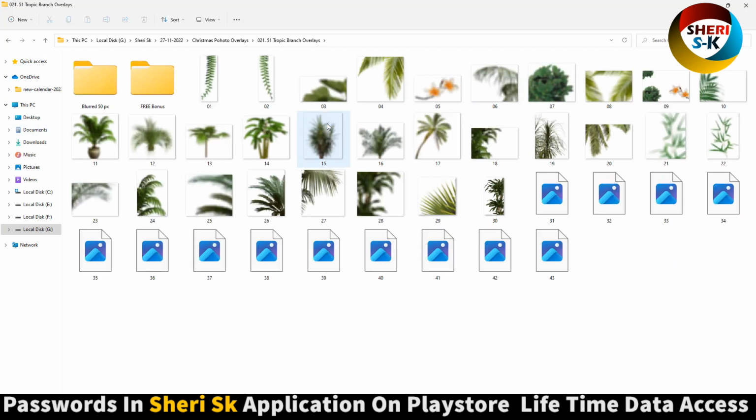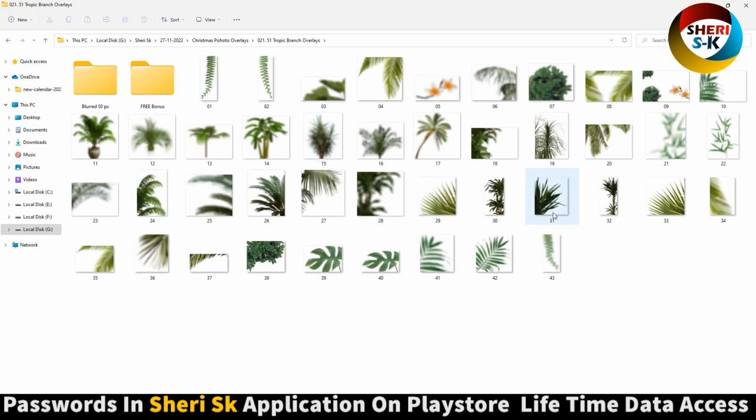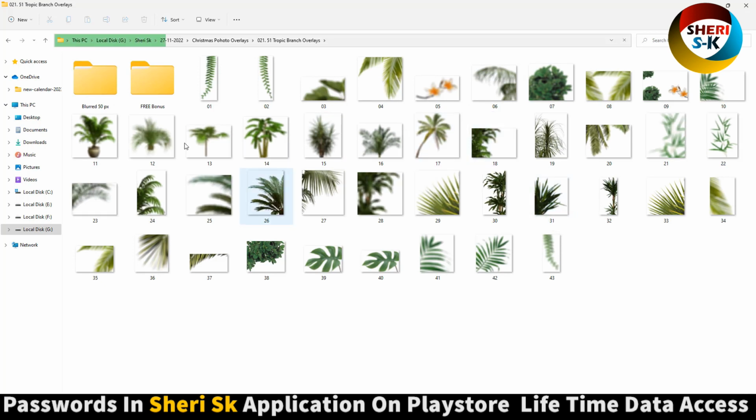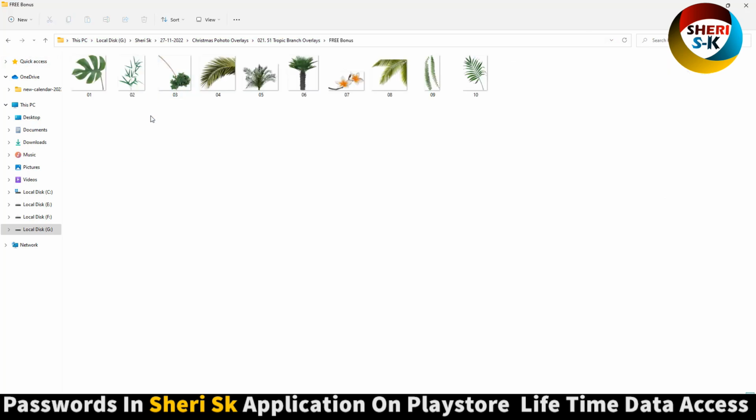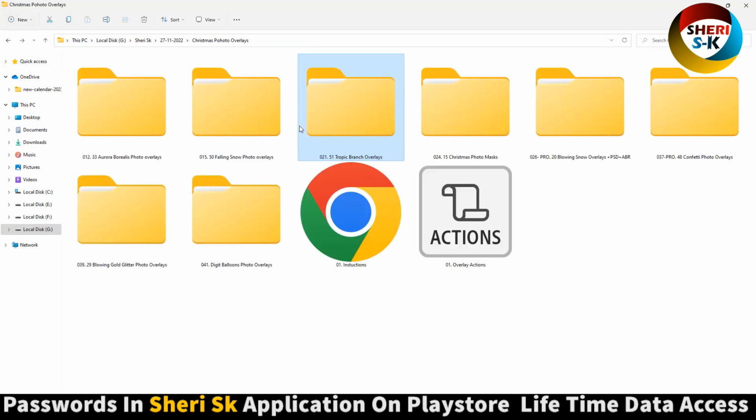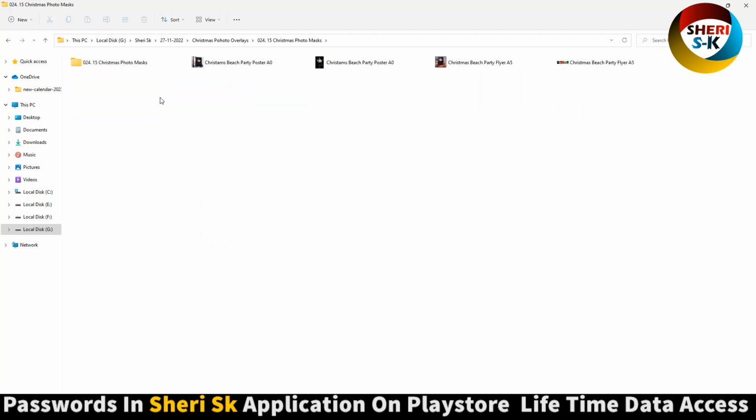Okay, next is wow, blurred, free bonus. Okay, Christmas photo overlay.